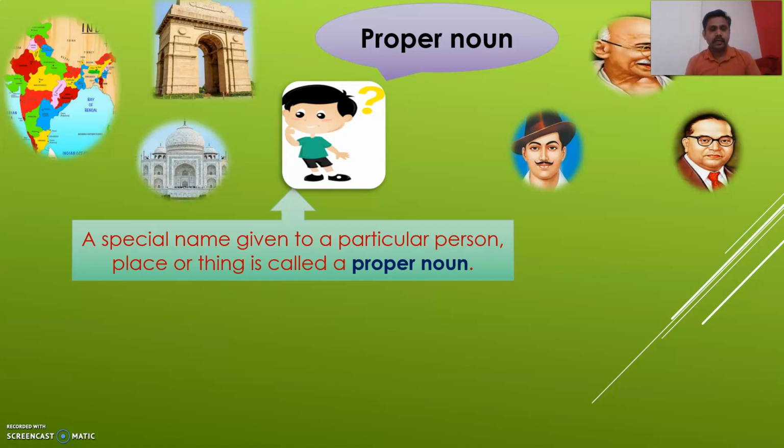Here India is the name of a country. India Gate is the name of a historical building. Taj Mahal is the name of a historical building. And these are the names of Bhagat Singh, Mahatma Gandhi and Dr. Babasaheb Ambedkar. So these are the names of different personalities. They are the freedom fighters. So these are the special names and that's why they are called proper nouns. Understand this?